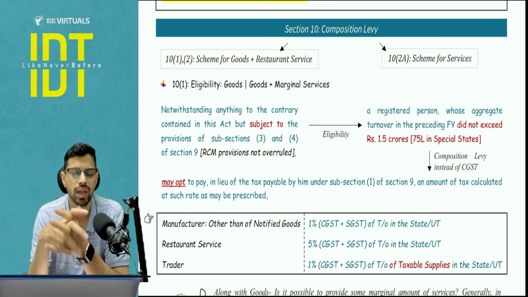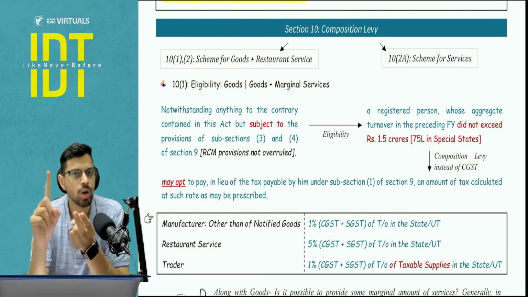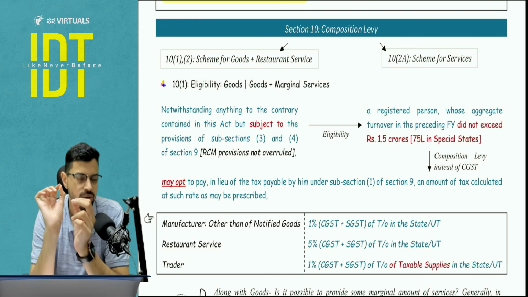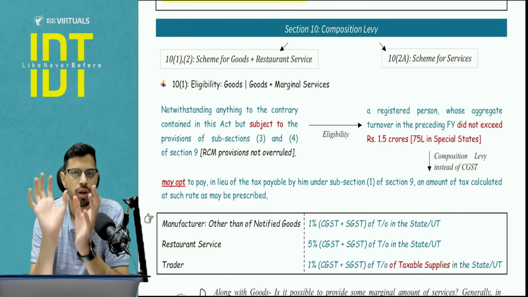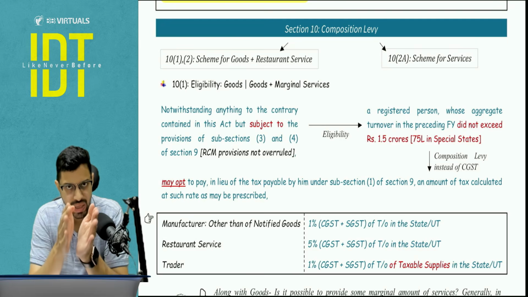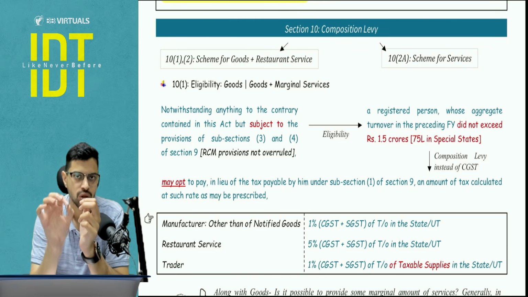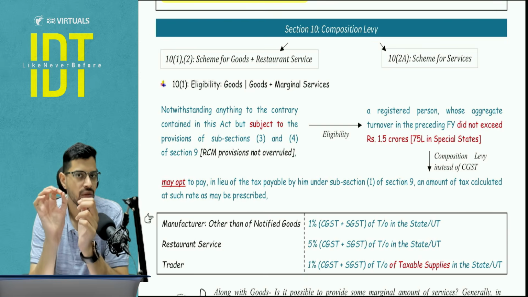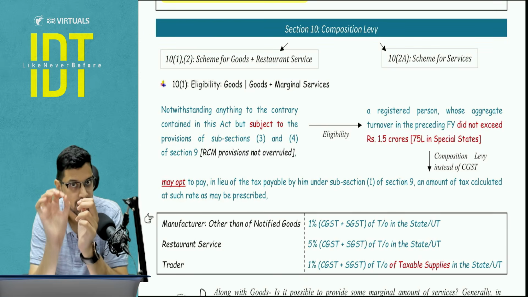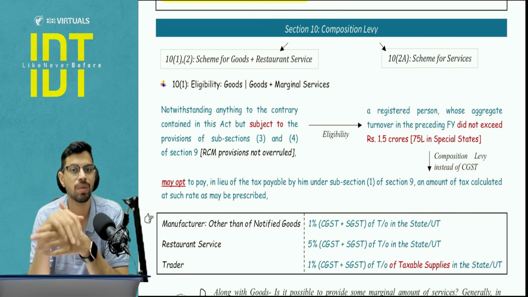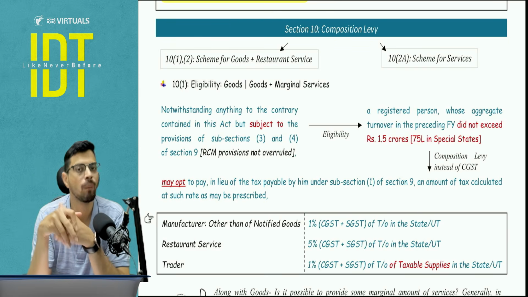And what you are going to be doing is you are not going to be taxing anyone. You are not going to get the ITC. In a simple manner, you will just pay a small percentage, that is known as composition levy, out of your turnover in the state. Whatever the turnover of your GST is for that particular period, you will pay a small percentage, and I will tell you the percentage. You are not going to be charging that from anyone. That will be your cost out of your own pocket. It will be your expense that you will be booking. Okay. So basically it's a simplified form. Like in income tax, you have presumptive taxation. In GST, we have a composition levy, right?